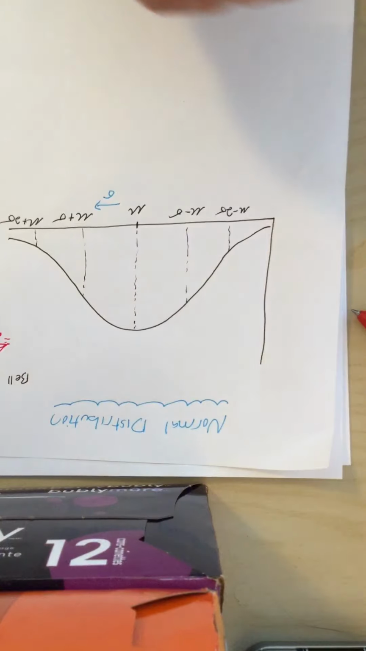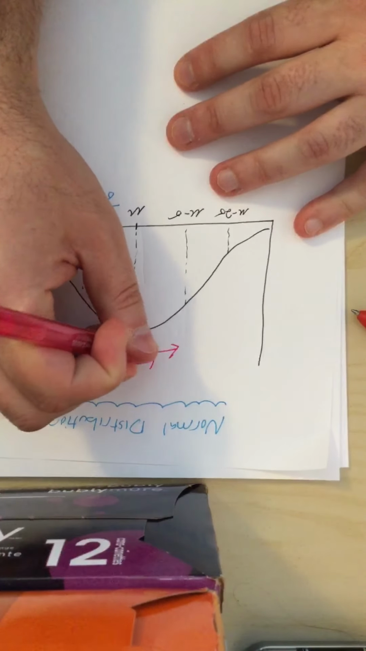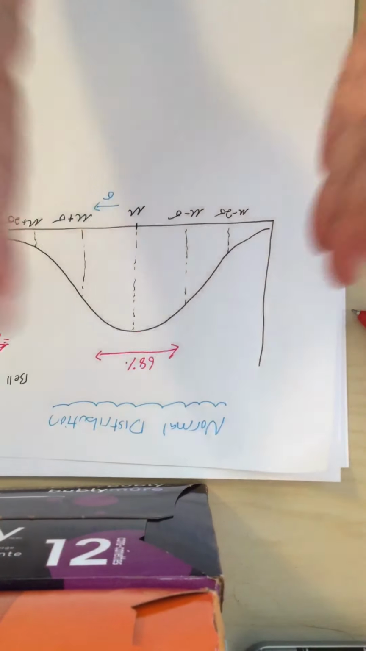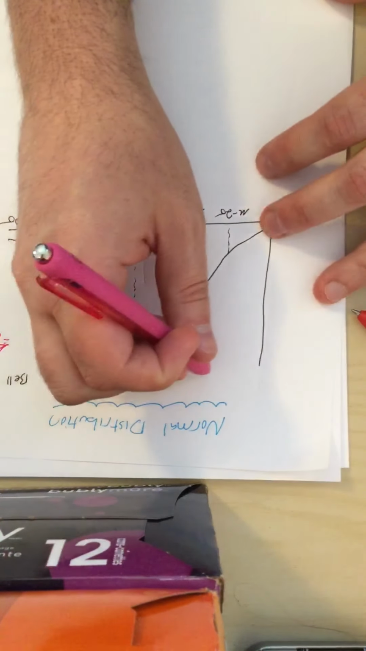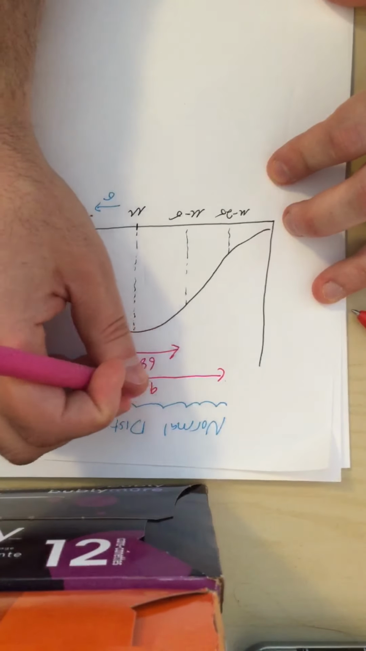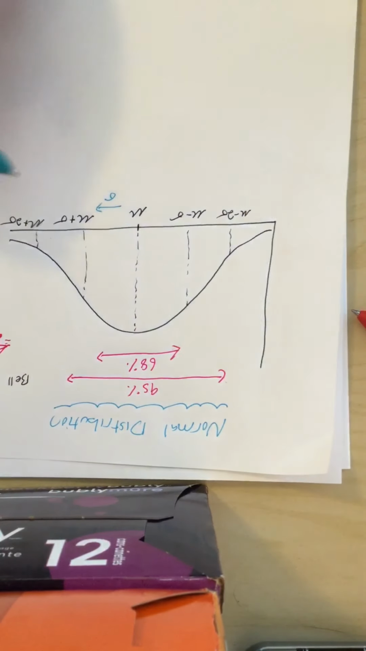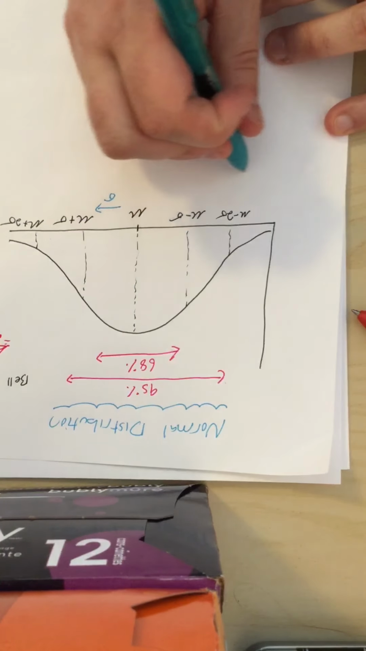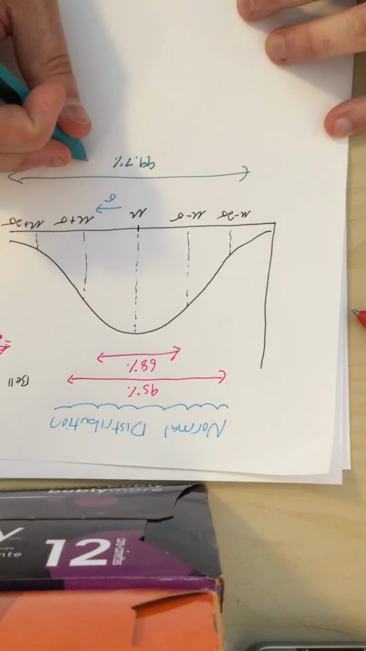One property of the normal distribution curve is that 68% of the population of the distribution is within 1 standard deviation of the mean. In addition, 95% of the population is within 2 standard deviations of the mean. And I didn't draw it here, but 99.7% is within 3 standard deviations of the mean.